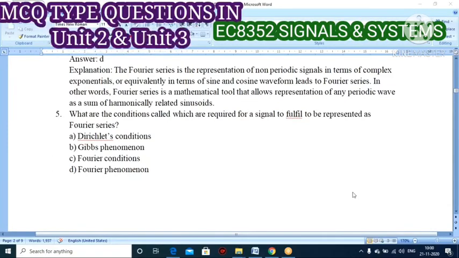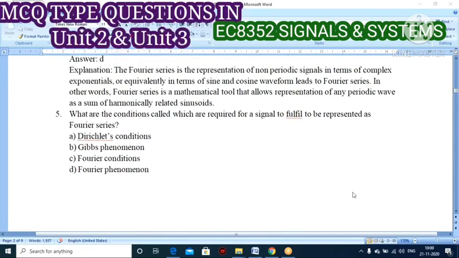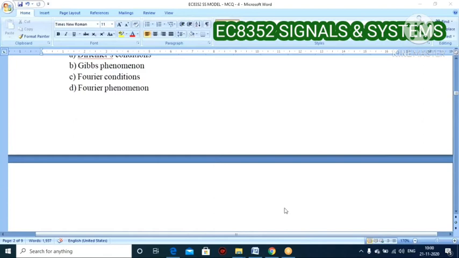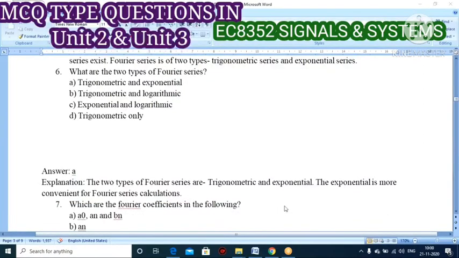Next thing is, with the help of Dirichlet's conditions only, your Fourier series will be fulfilled. Next thing is the types of Fourier series: trigonometric and exponential. Okay, am I clear? So next we move on to the next question.